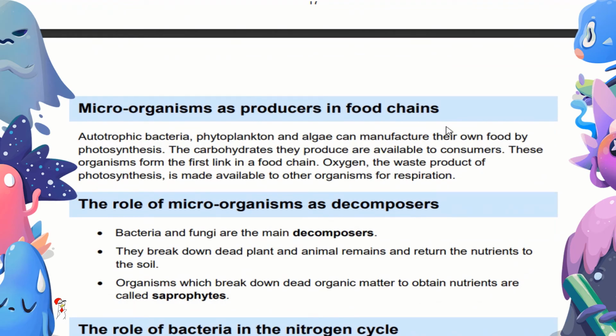Microorganisms as producers in the food chain. Autotrophic bacteria, phytoplankton and algae can manufacture their own food by photosynthesis. The carbohydrates they produce are available to consumers. These organisms form the first link in the food chain. Oxygen, the waste product of photosynthesis, is available to other organisms for respiration, like us humans.